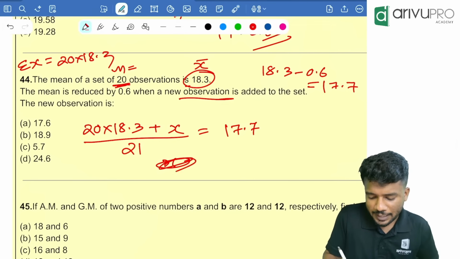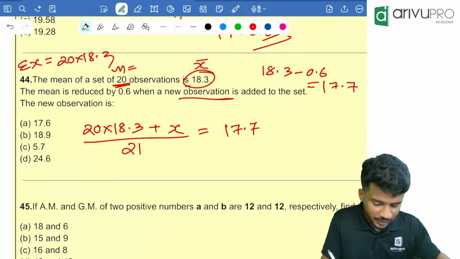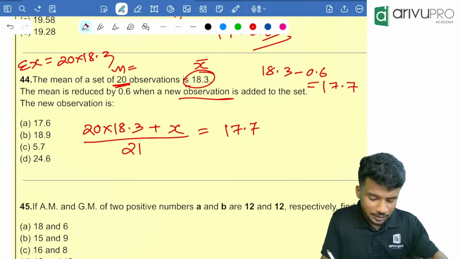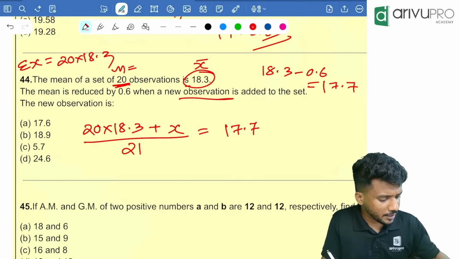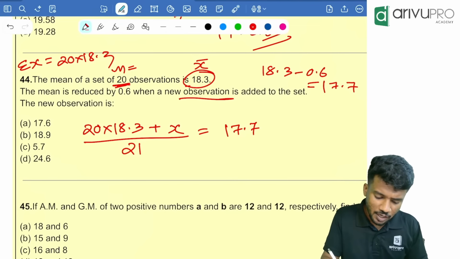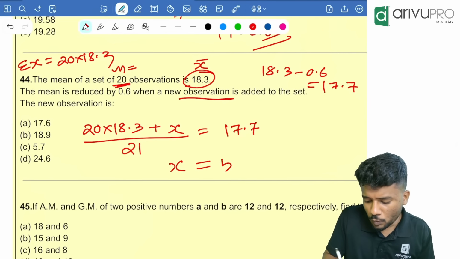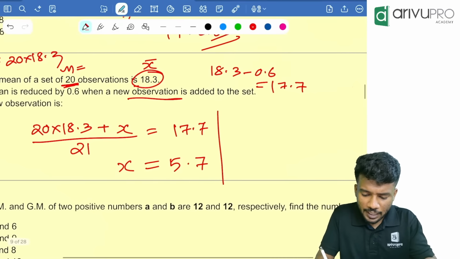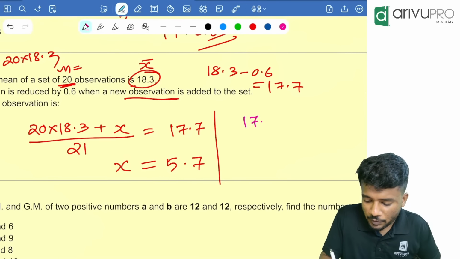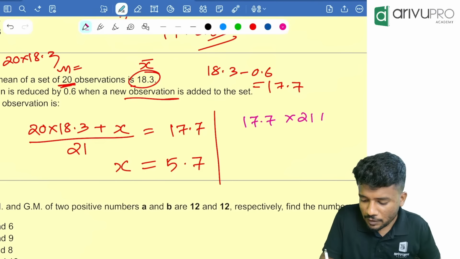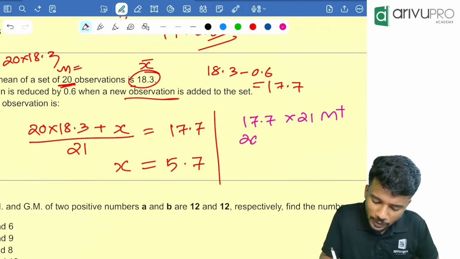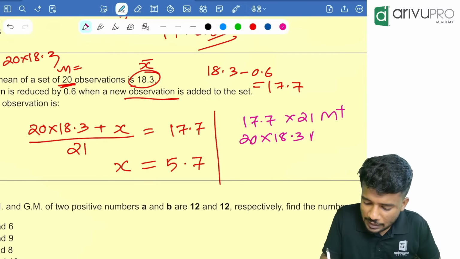Just use the calculator. Clear the memory. That is 17.7 into 21, M plus, 20 into 18.3, M minus. Then click MRC. How much is the answer? X is equal to 5.7. What did I do in the calculator? You tell me. 17.7 into 21, M plus, then 20 into 18.3, M minus, then click MRC. You are getting the value of x.